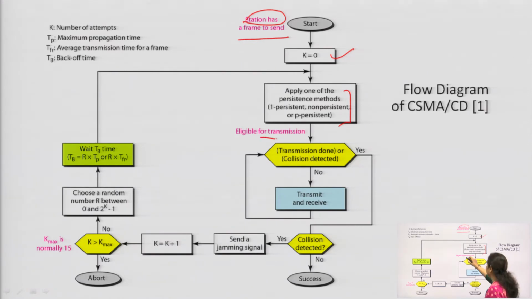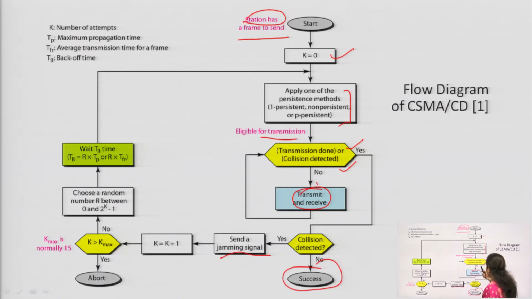Now, next is eligible for transmission. Transmission is done or the collision has been detected. If the transmission is done or collision has been detected, then it will check whether the collision has been detected or not. If it is not detected, then success will be there, and if it is detected, then it will send a jamming signal. Before that, we will see if it is transmitted and received, meaning collision has not been detected, because the name is CSMA/CD, collision detection.